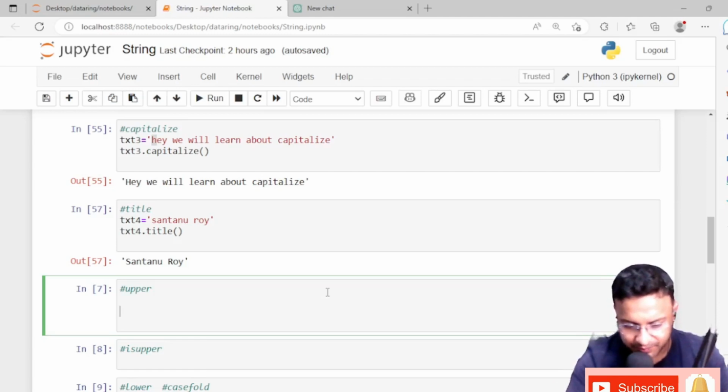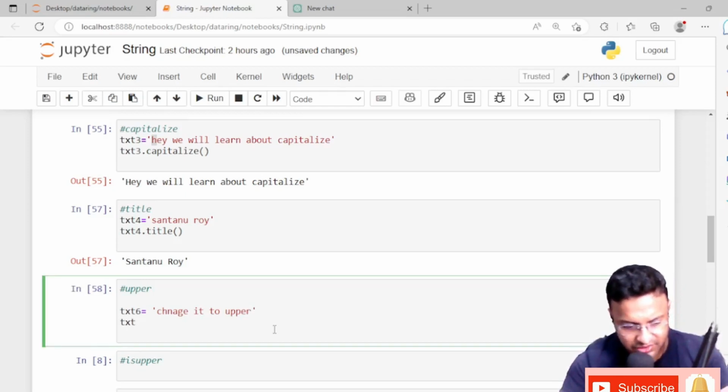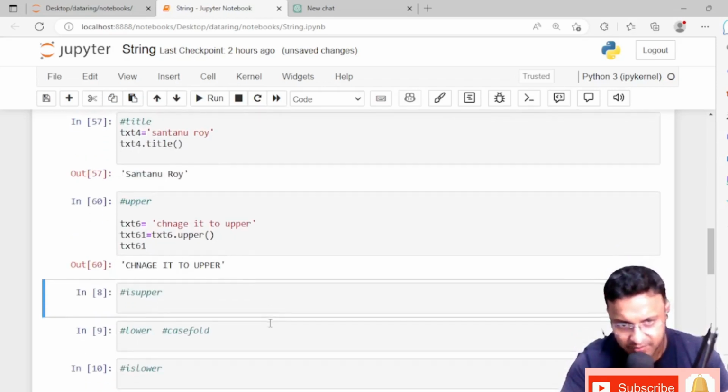Like I'm writing here text 6, change it to upper, and we executed the same text 6 dot upper, and we are going to just save it in text 61, and we are going to print it also, text 61. See, change it to upper is done.